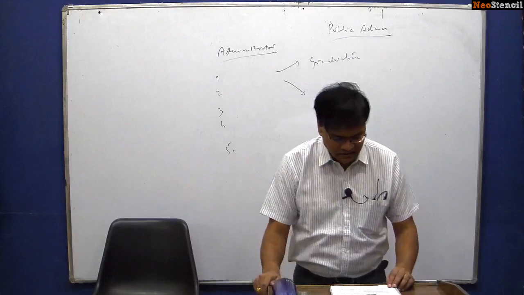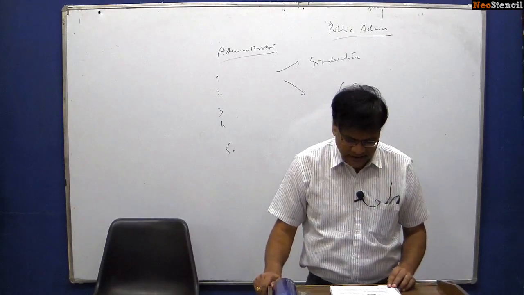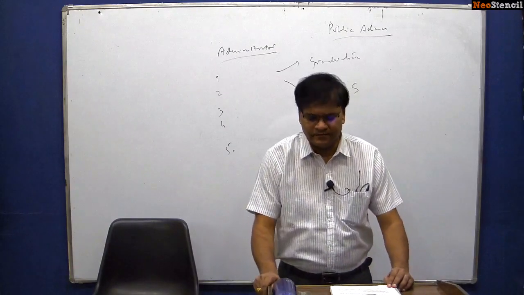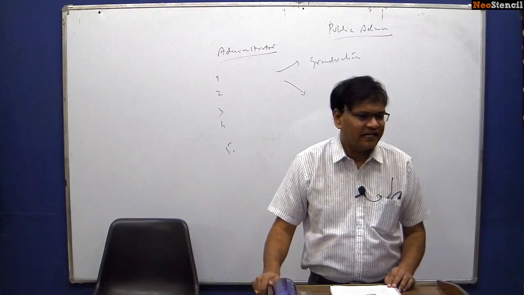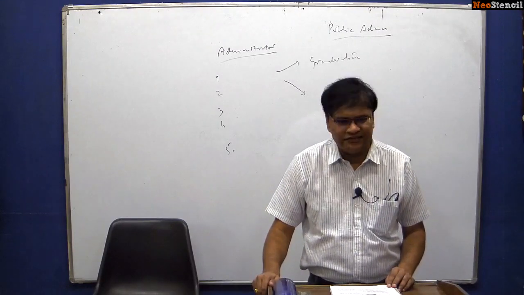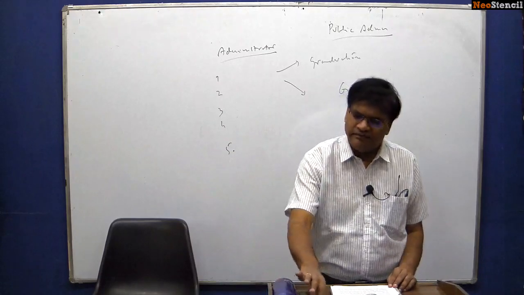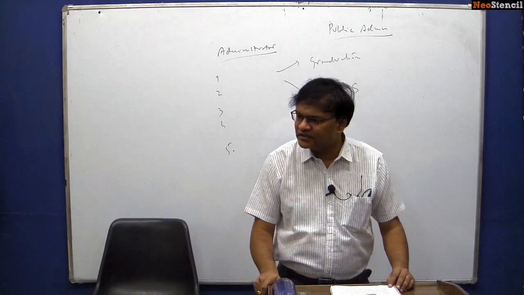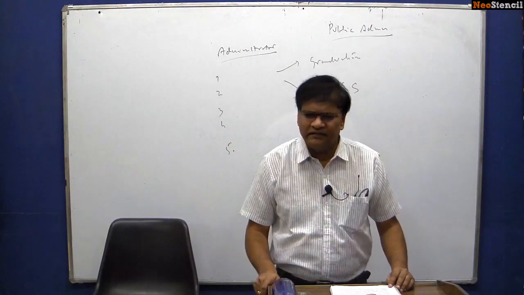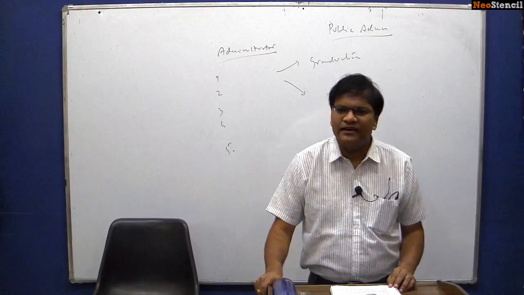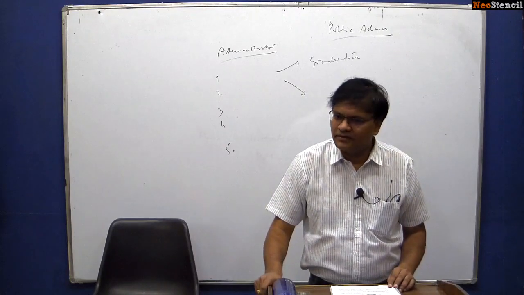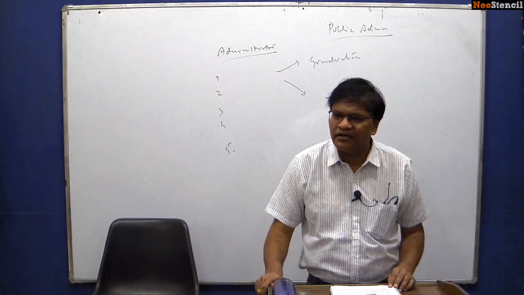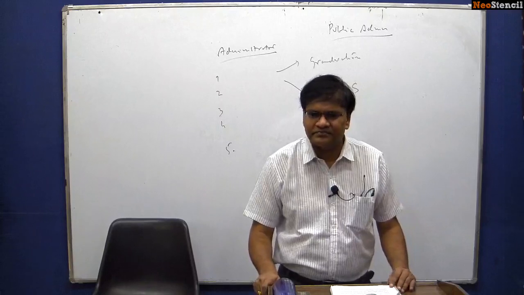Next, after Chester Barnard, we will be looking at Herbert Simon's decision making theory. Herbert Simon, again a very, very important thinker. He is basically an economist. He came out with his decision making theory in economics, for which he got a Nobel Prize in economics. Later he studied public administration and his decision making theory became part of public administration. Again, very simple.